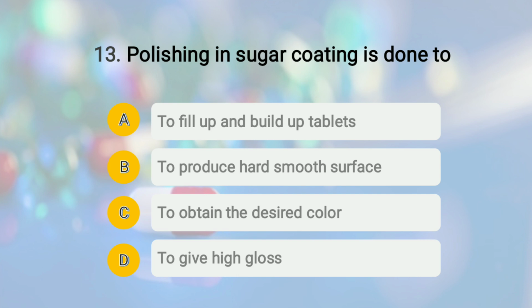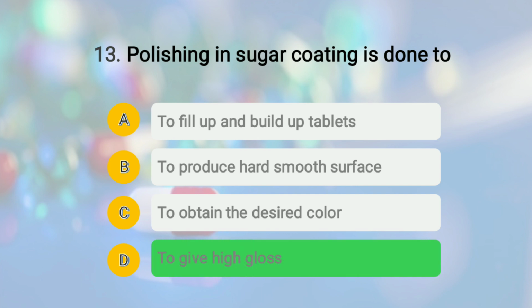Okay, so what do you think? What would be the right answer? What is the need of polishing? So the right answer of this question is option number D, that is to give a high gloss. To fill up and build up tablet, for this purpose the subcoating is done. To produce hard smooth surface, for this purpose smooth coating, also known as syrup coating, is done. Then to obtain the desired color, for that purpose coloring or finishing is done. And in order to have a glossy appearance, polishing stage is utilized.